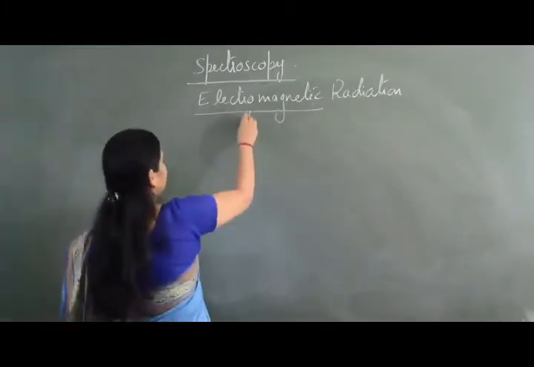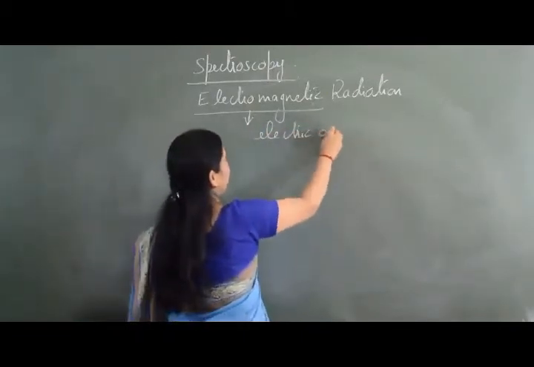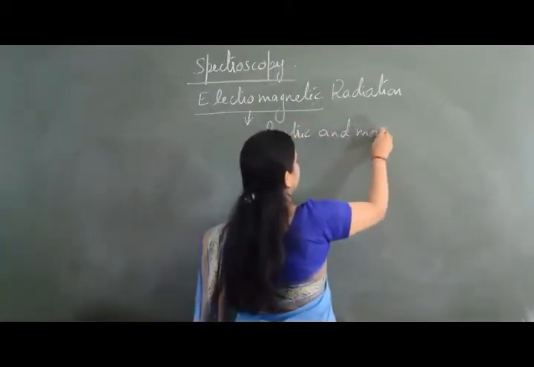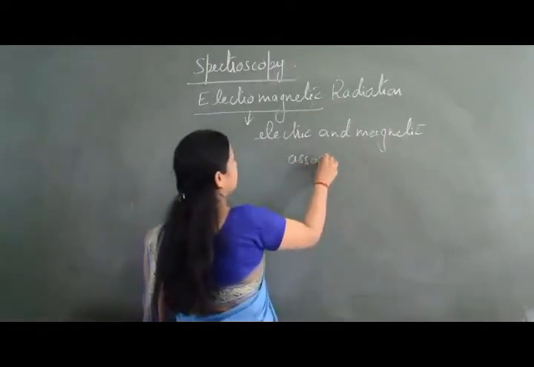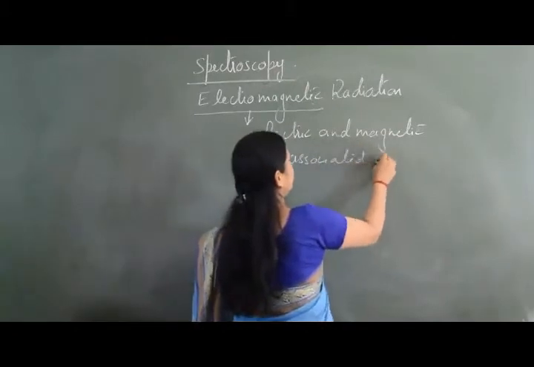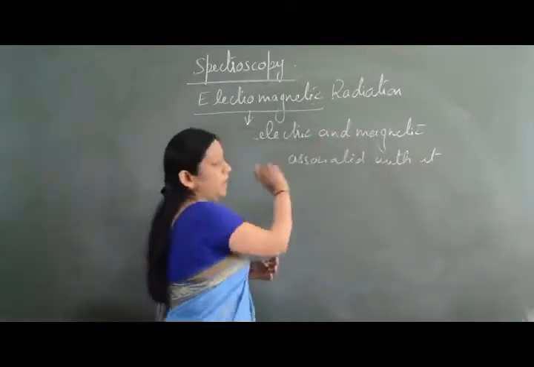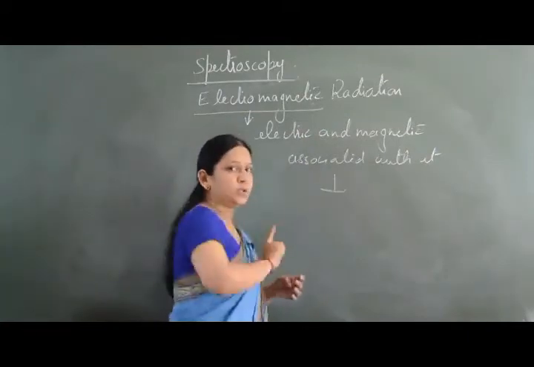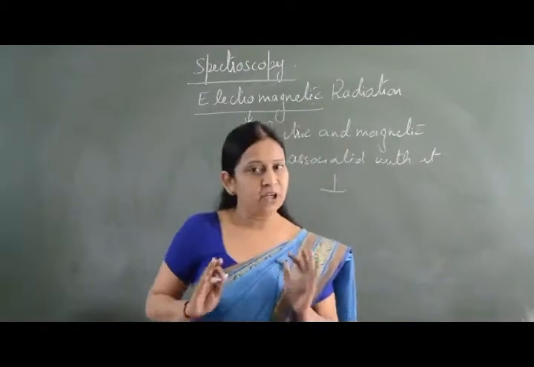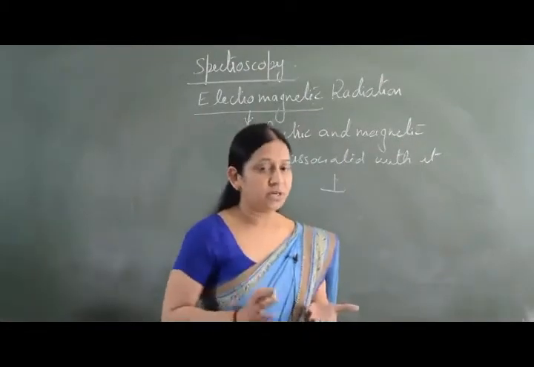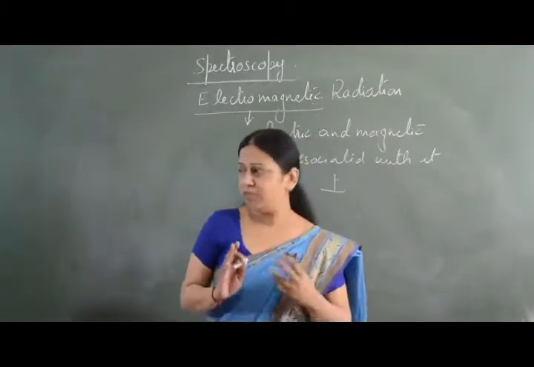Dual nature means it has a particle nature as well as a wave nature. So electromagnetic radiation has electric and magnetic fields associated with it, and these fields are perpendicular to each other. And secondly, electromagnetic radiation has a dual nature: a particle nature as well as a wave nature.